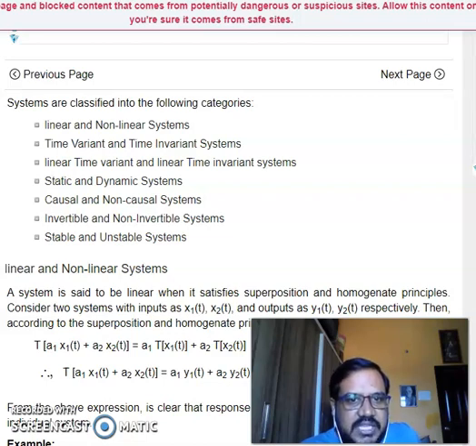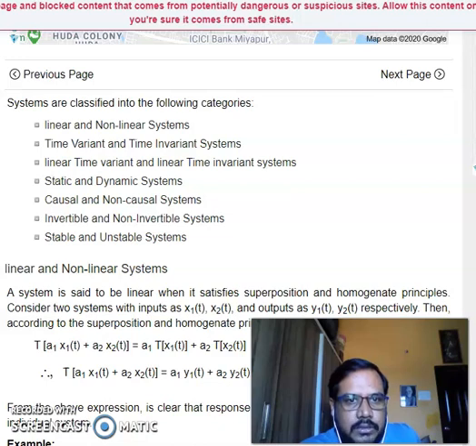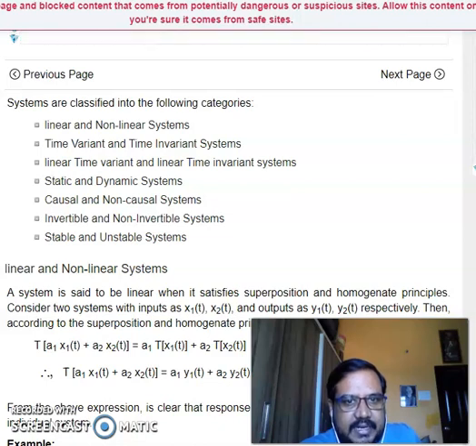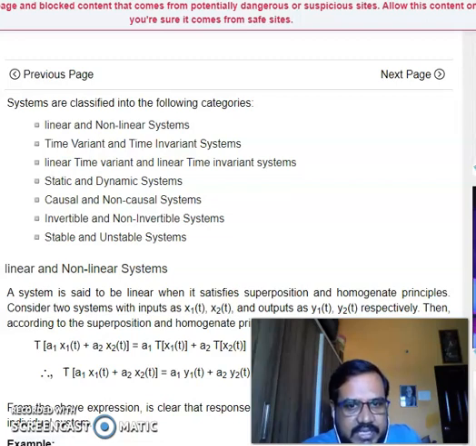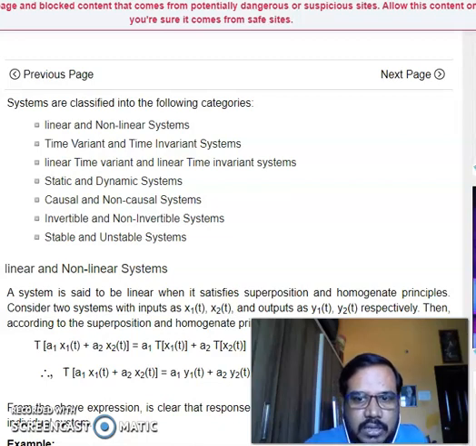Today we are going to see systems classification. We are going to classify systems based on their properties. The first classification is linear and nonlinear systems. Second is time invariant and time variant systems. Third is static and dynamic systems. Fourth is causal and non-causal systems. Fifth is invertible and non-invertible systems, and the last one is stable and unstable systems. We are going to see all of this one by one.